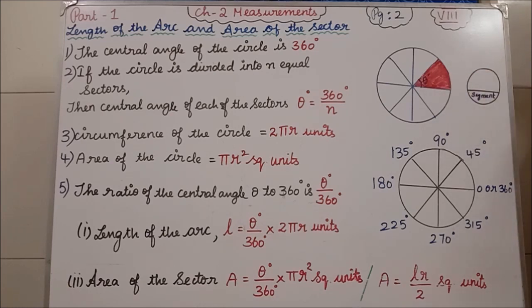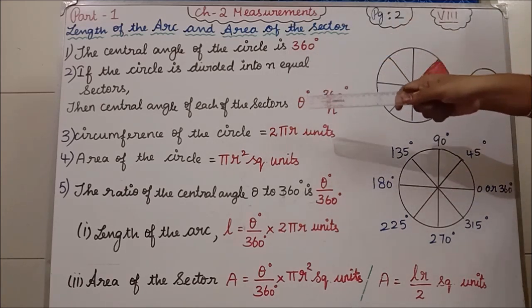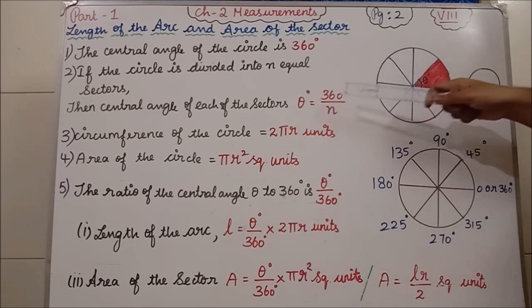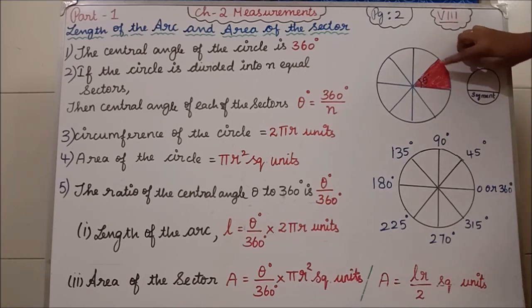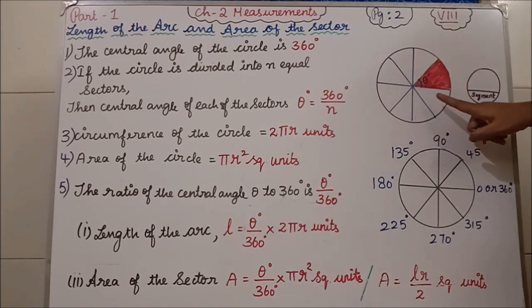Okay, so how to find the angle? The formula is: the central angle of each sector, theta, is equal to 360 degrees divided by n. Okay, how do we find it? Theta is equal to 360 divided by the number of sectors. Now consider this is a circle. In this circle, how many sectors do we have? 1, 2, 3, 4, 5, 6, 7, 8.